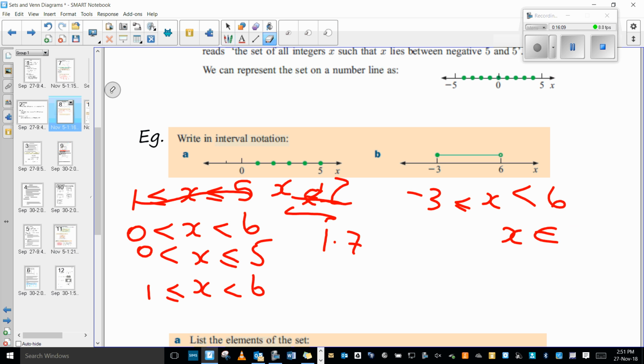Why do I know this one is not the integers? Because you can include all of them, so this one is more likely to be the real numbers. We have to know that. That's why we do this, so you recognise what they mean. To be honest, the Z and the R are the ones mostly used.